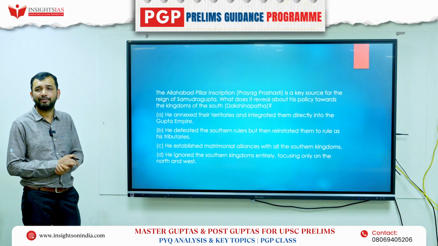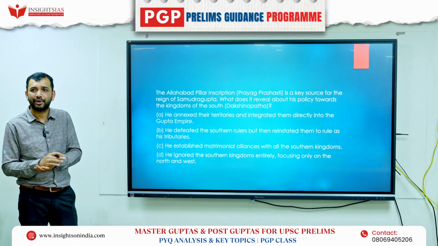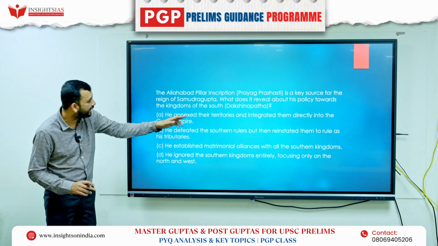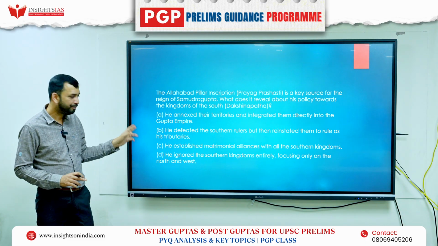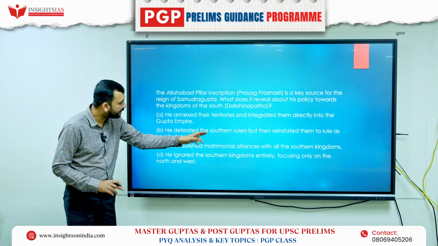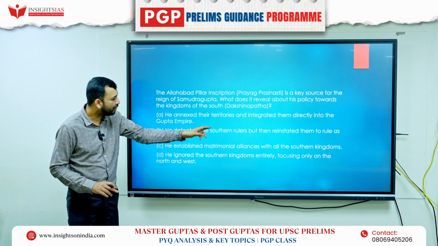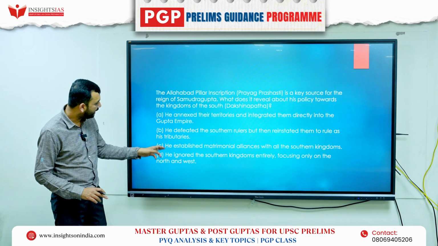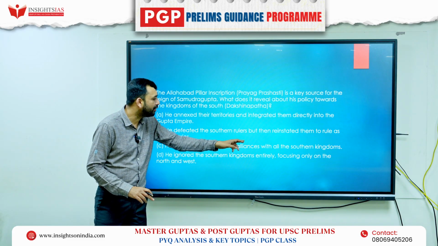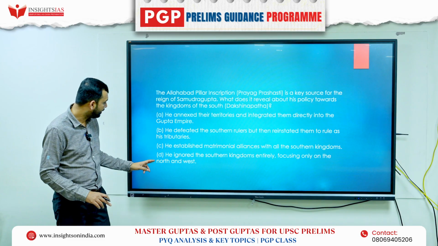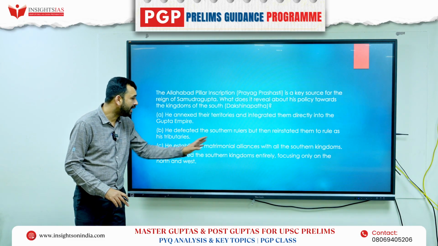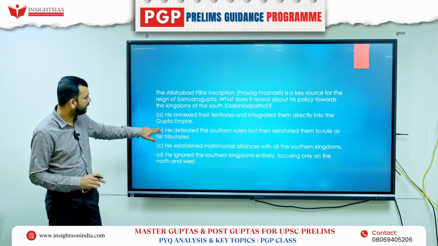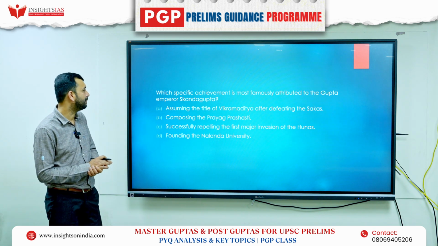How did he treat them, whether he annexed them or did something else? One, he annexed their territories and integrated them directly into the Gupta Empire. Second, he defeated the southern rulers, but then reinstated them to rule as his tributaries. Third, he established matrimonial alliances with all the southern kingdoms. Fourth, he ignored the southern kingdoms entirely, focusing only on the north and west. Okay, this is the first question.